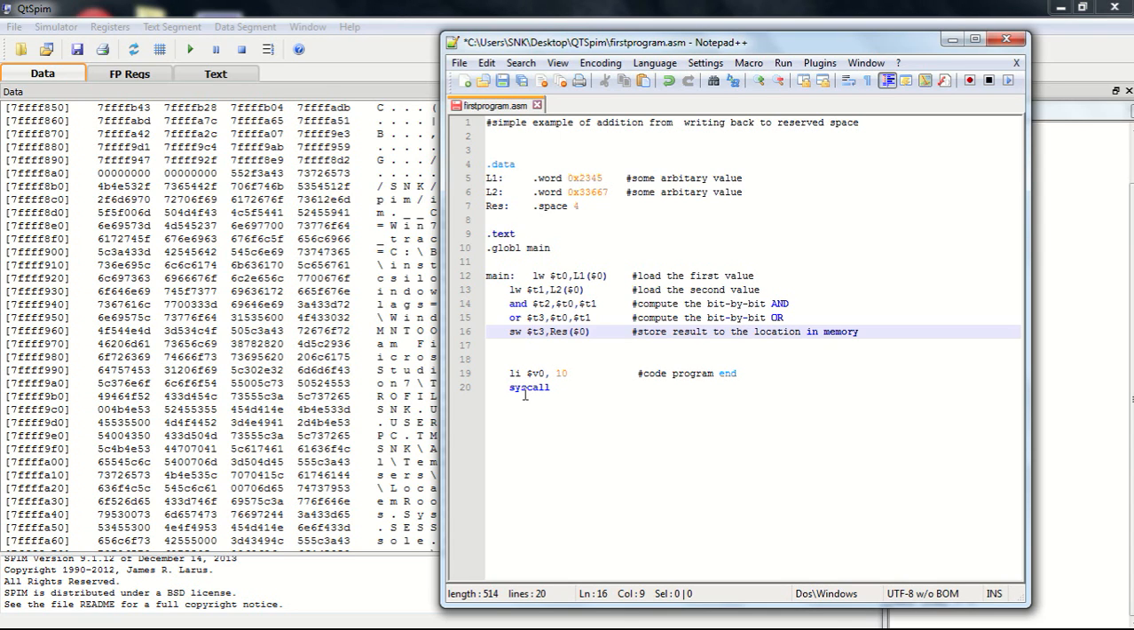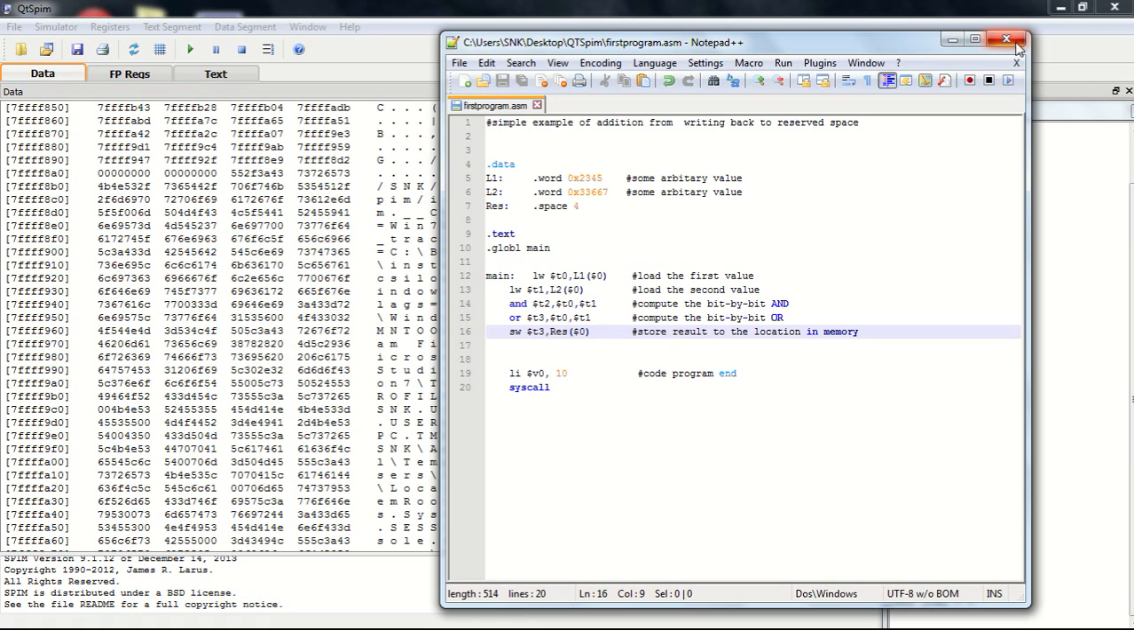Notice that there are two lines at the end of the program. I'll explain about these lines in later programs. But for now, you just notice that these two lines are used for the end of any program written in QtSpim.